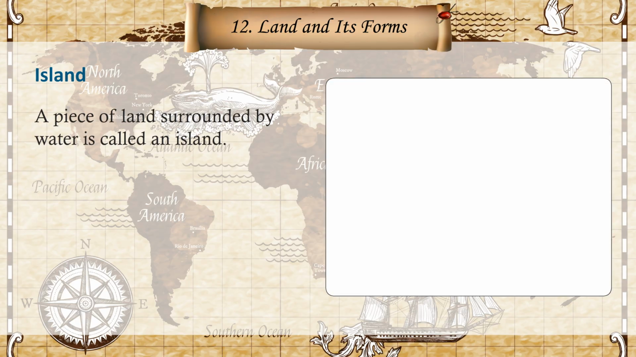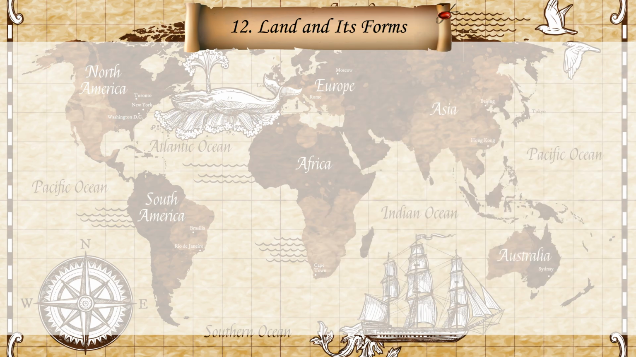Island. A piece of land surrounded by water is called an island. Now you know the surface of the Earth is covered with